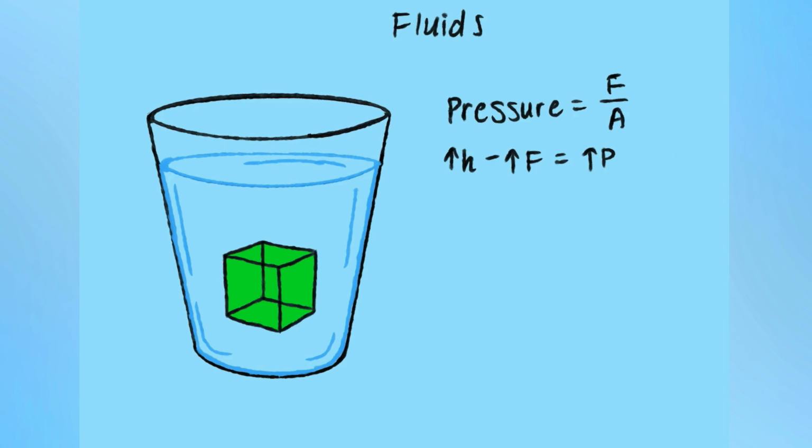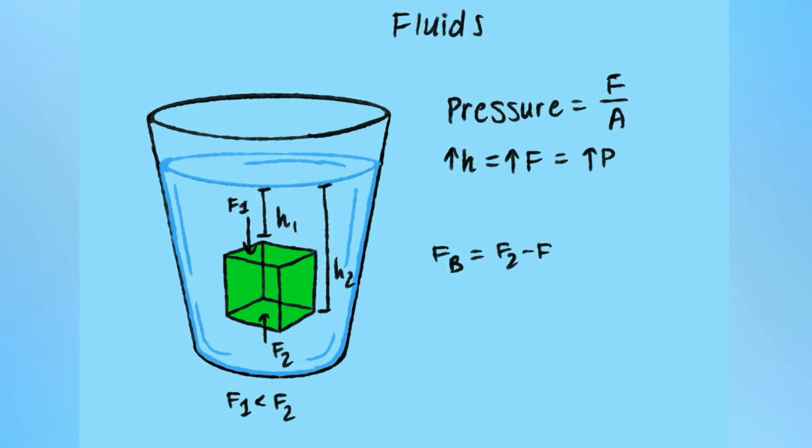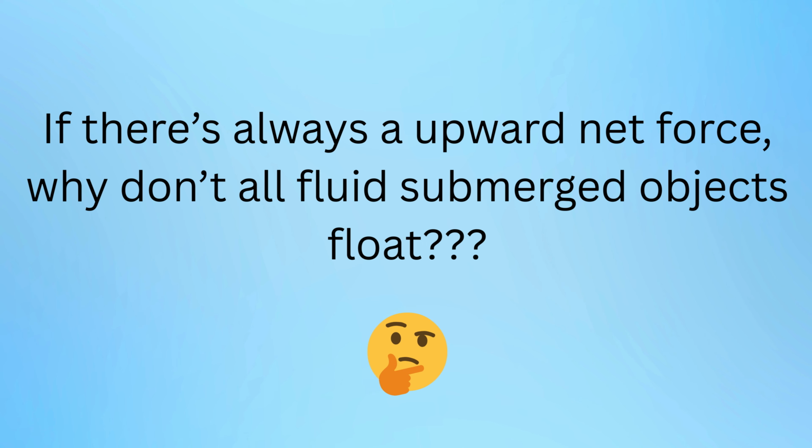Pressure not only increases with force, but also with depth. Let's say this depth is h1 and this depth is h2. The deeper an object goes, the more weight of water presses down on it. So F1, the weight of the water on the top of the object, is less than F2 at the bottom. Since buoyant force is the difference between these forces and F2 is greater than F1, the buoyant force is always positive. So if there's always a net upward force on a fluid submerged object, why don't all objects float?